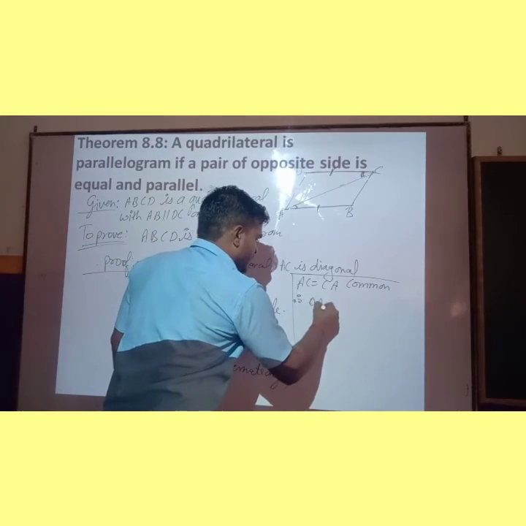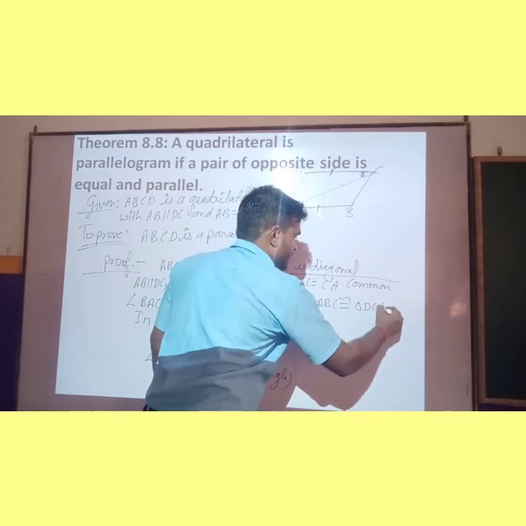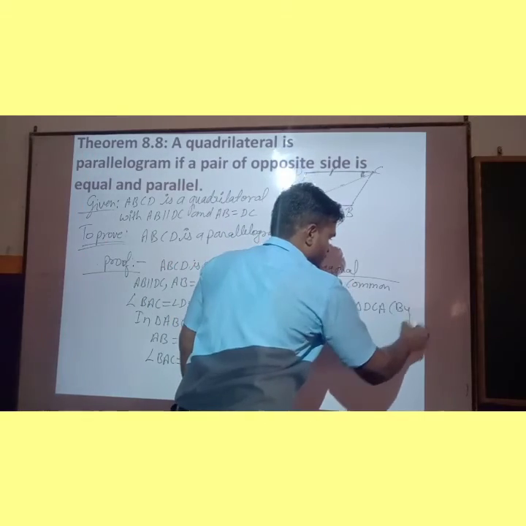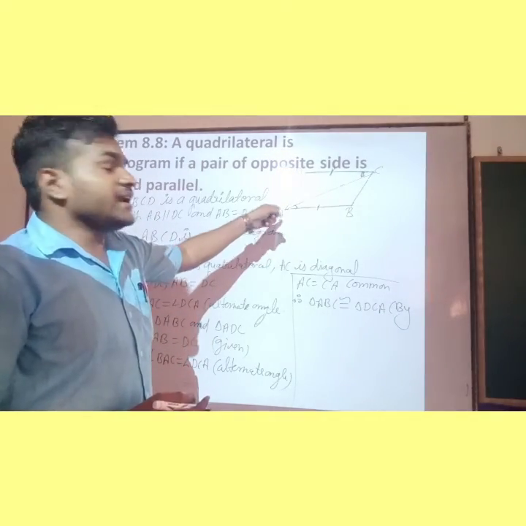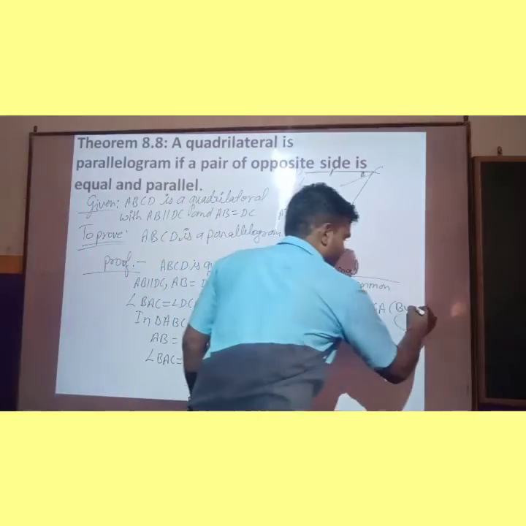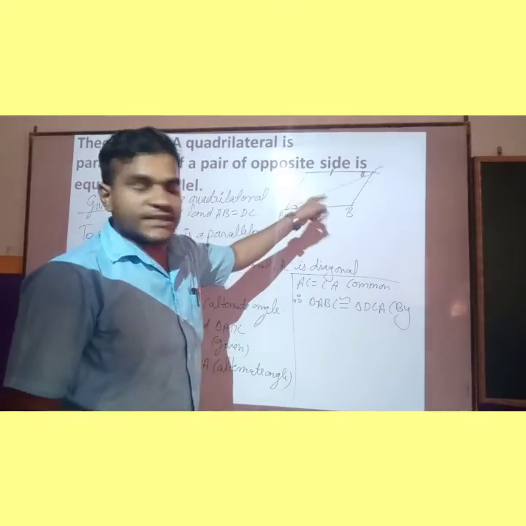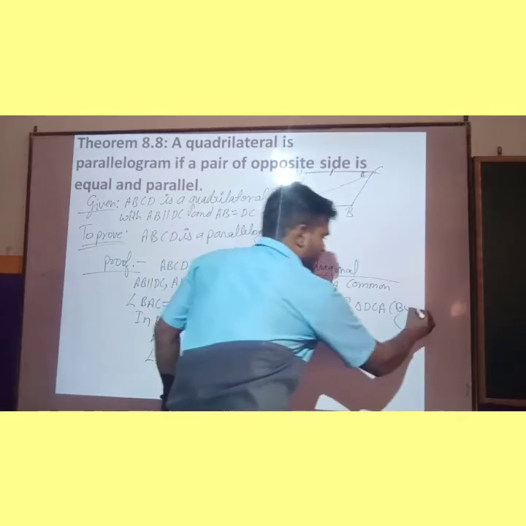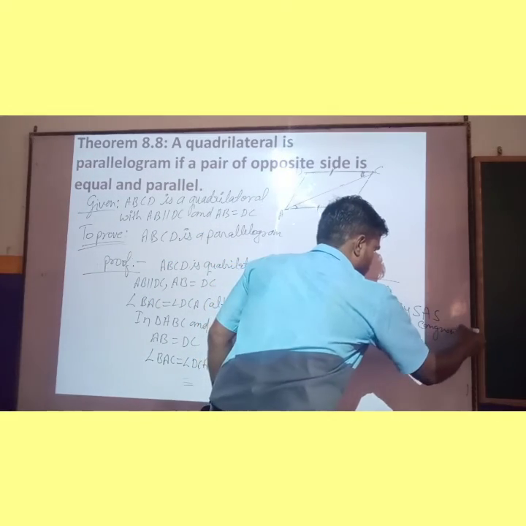Therefore, triangle ABC is congruent to triangle DCA by which congruency criteria? Side angle side. Yes, by SAS congruency.